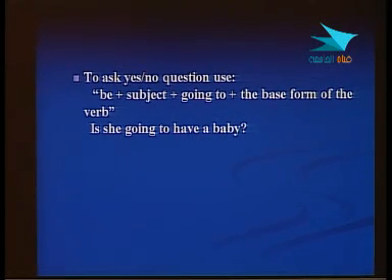So is she going to have a baby? The statement of this, she is going to have a baby. The negative of this, she is not going to have a baby. And the yes/no question, as we have in this slide, is she going to have a baby? This is how to make yes/no question.